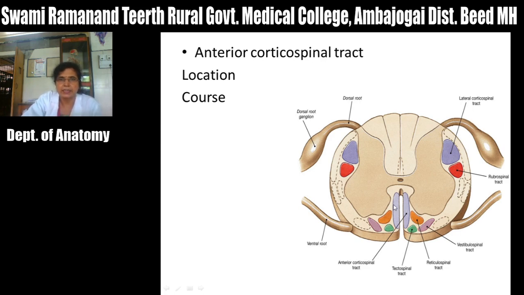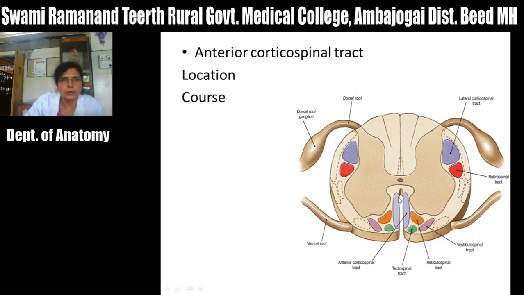This tract extends up to the mid thoracic level, that is, it is absent in the lower thoracic, lumbar and sacral region. It is present only in the cervical segments and the upper thoracic segments.